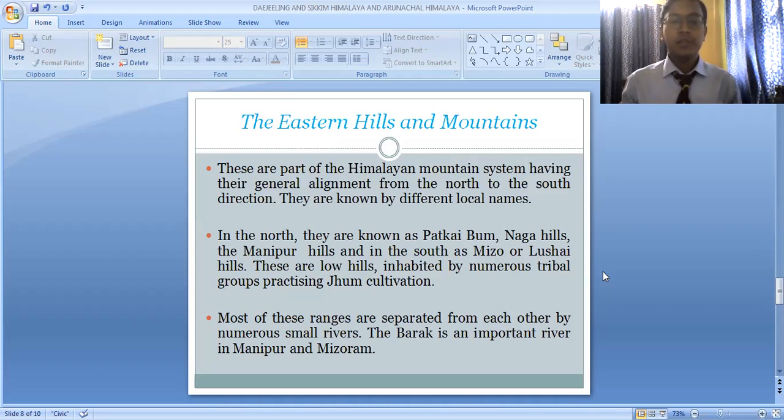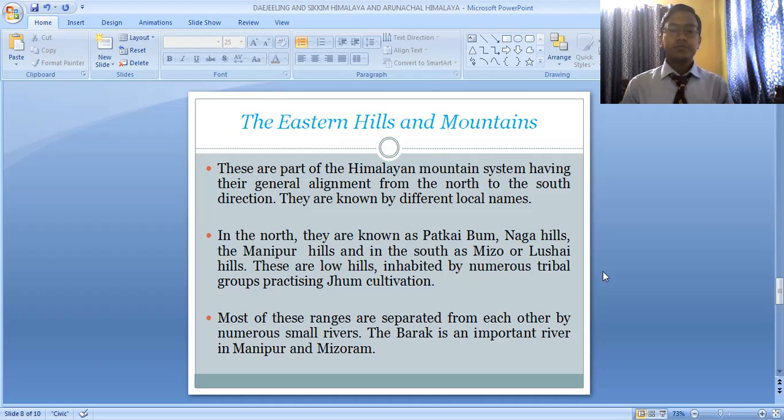In the north, they are known as the Patkai Boom, the Naga Hills, the Manipur Hills, and in the south as Mizo Hills or the Lusai Hills. Depending upon the part of the eastern Himalaya which lies in Nagaland, it is known as the Naga Hills and the Patkai Hills. The part of the Himalayas which can be found in the state of Manipur is known as the Manipur Hills. And the part of the eastern hills and the mountains which lies in the state of Mizoram is known as the Mizo Hills or the Lusai Hills.